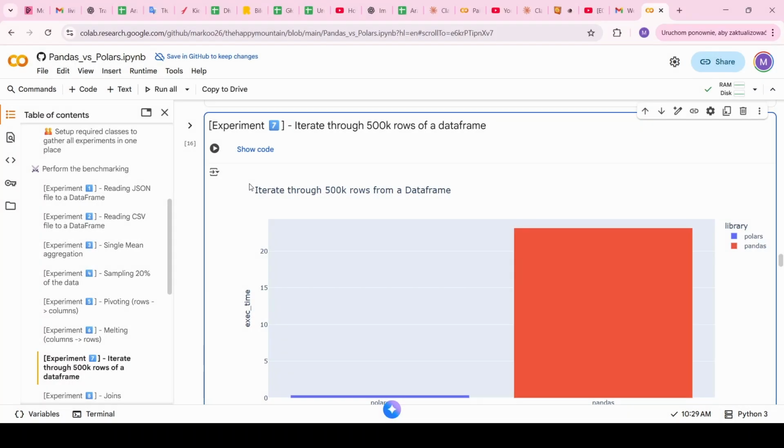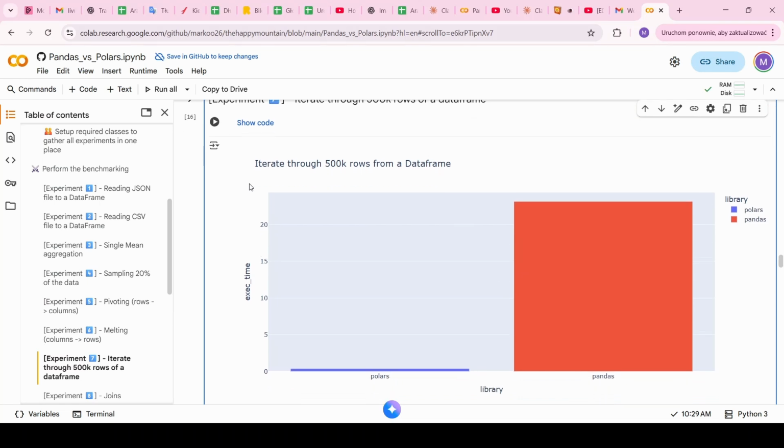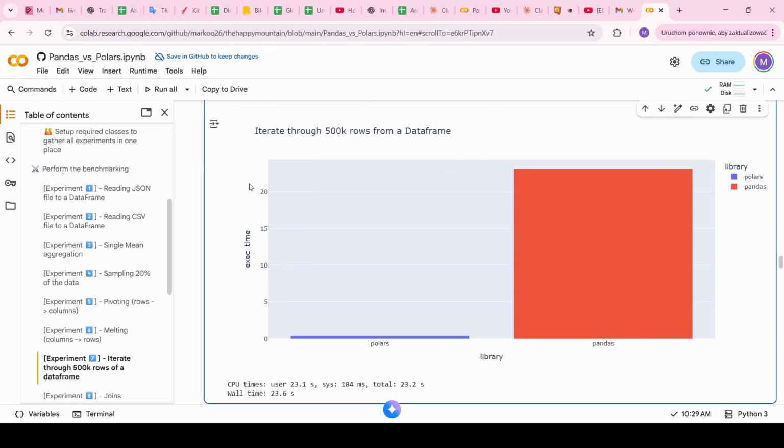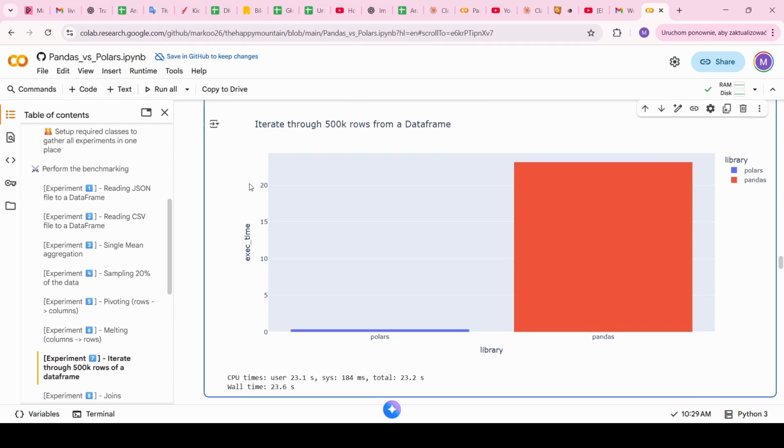The next experiment, number 7, covers iterating through 500,000 rows of a data frame. And let's see the results. Once again, similar to what we saw in the melt, the Polars library works way faster than Pandas, and it is way below, I think, even 1 second, correct? 0.38 seconds, while for Pandas it is around 23 seconds to iterate through 500,000 records from the data frame. So once again, a point for Polars.